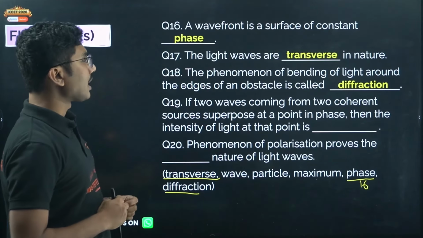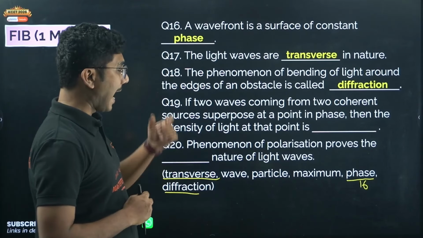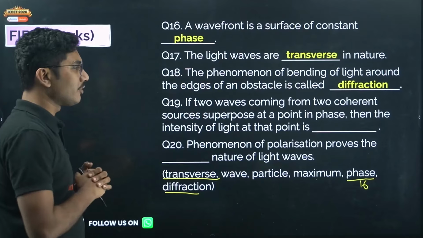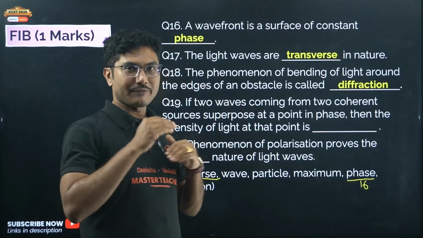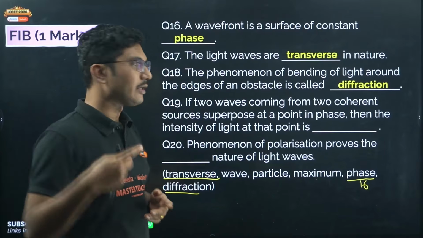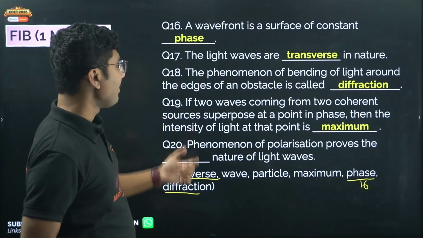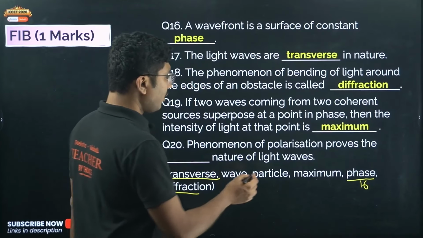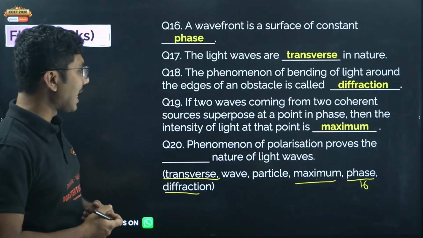If two waves coming from two coherent sources are superposed in phase, then the intensity of the light at that point is maximum. So when two waves interfere with the same phase, the intensity becomes maximum. The phenomenon of polarization proves that dash nature of the light waves.